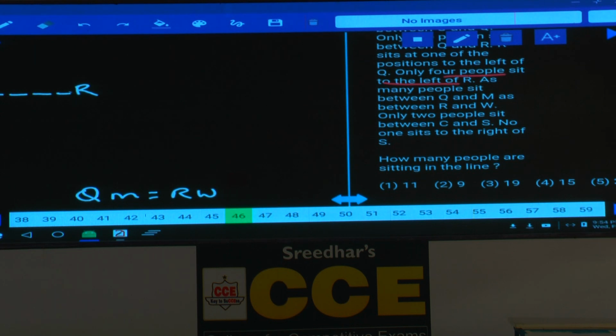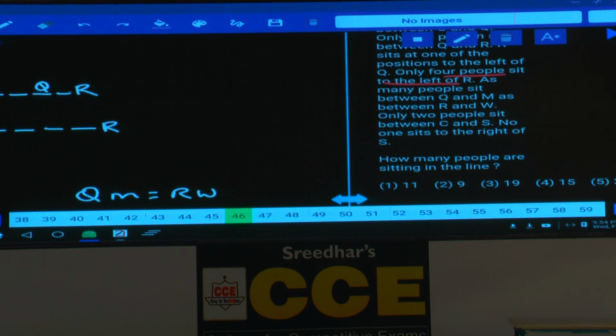Then R is here. Now we need to find out any information regarding this R. R sits at one of the positions to the left of Q. 4 people and only one person between Q and R. As only one person between Q and R, tell me how many possibilities do we have? 2 possibilities. What are those 2 possibilities? Only one person between Q and R. Q can be here, isn't it? Either left hand side or right hand side. 1, 2, 3, 4 and R is here.